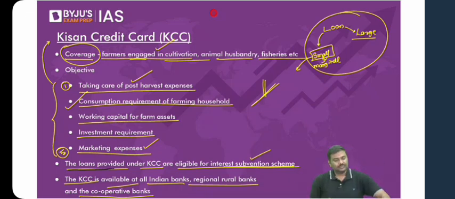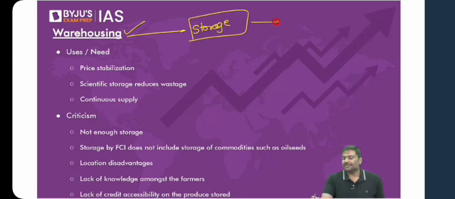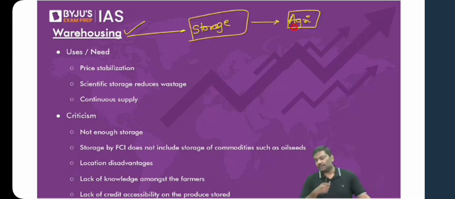Okay, done. Next, the concept of warehousing. Now what is this idea of warehousing? Warehousing basically refers to the process of storage of the agriculture output. For example, in the agriculture sector, you'll have output of the food grains such as rice, such as wheat. Within agriculture, horticulture will also come. You can also have output of horticulture.